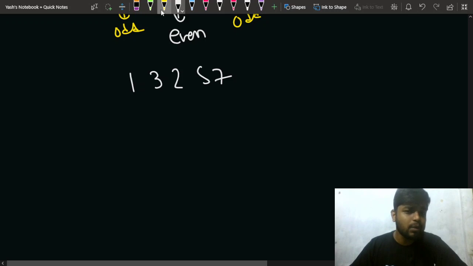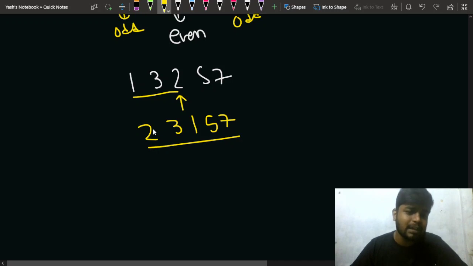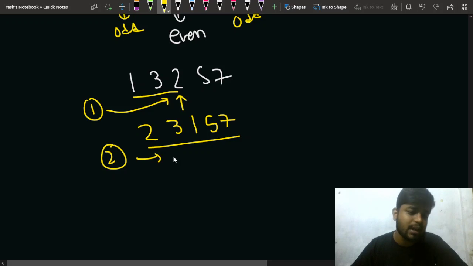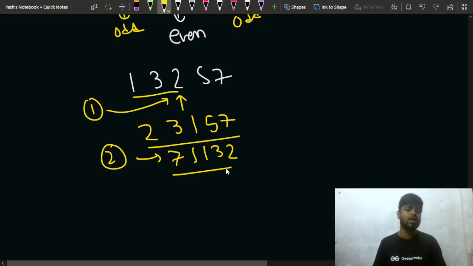First of all, you can select this position and reverse that much of the number, so the number will look like this, right? After this you can simply reverse the complete number. In the first move you brought the even digit to the front position, and in the second move you simply reverse the whole number by all digits, so this will look like this. And you can see that in just 2 steps you are able to convert the number into an even number, right?